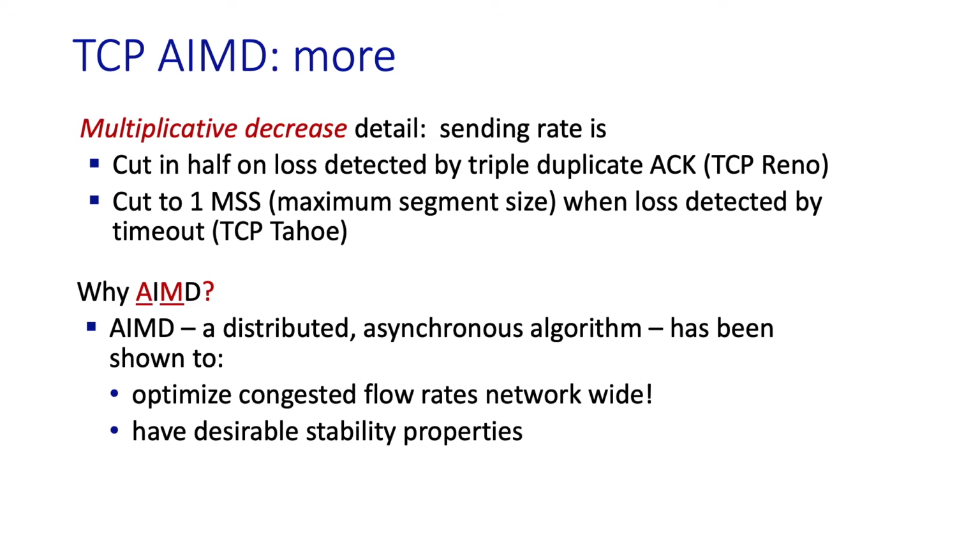And this distributed asynchronous algorithm actually optimizes flow rates and has some nice stability properties as well. So there's much to be recommended about AIMD. And it's really an amazing tribute to the tremendously deep insights behind the design of the AIMD congestion control algorithm.